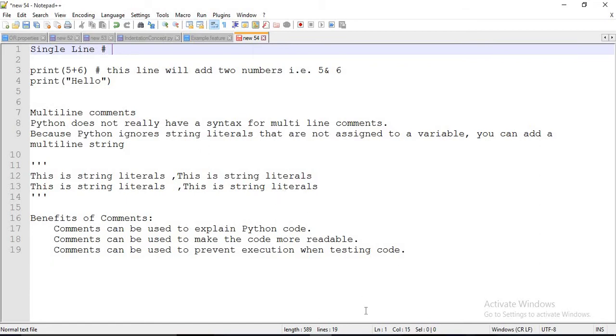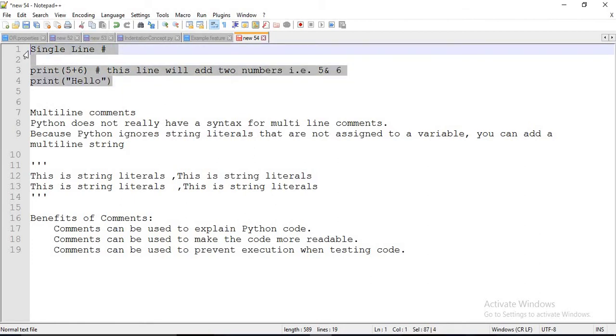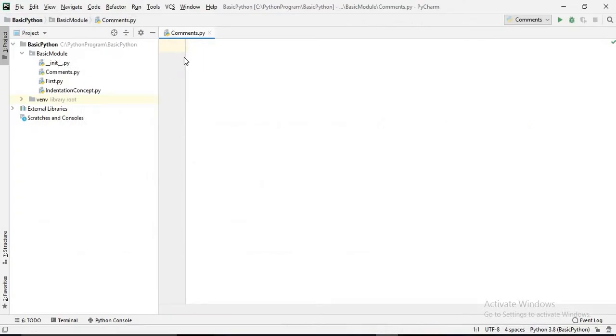If we go to the PyCharm IDE, let's copy this one and paste it here. See, the hash symbol supports single line comments only. If we want a single line as a comment, then we just have to put a hash symbol before it. So this way we can do it.